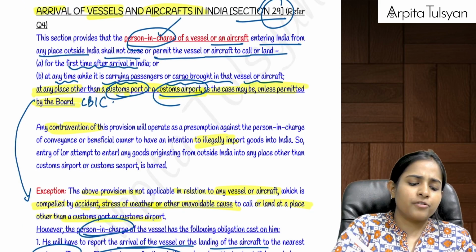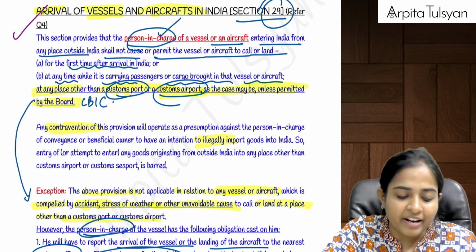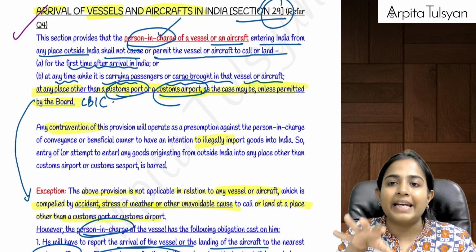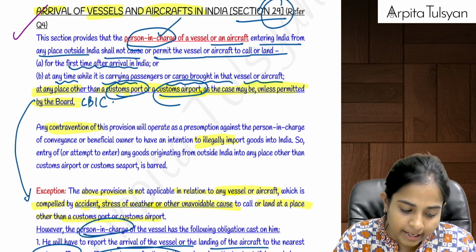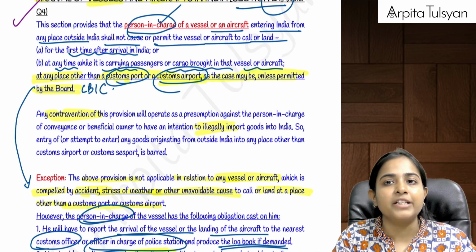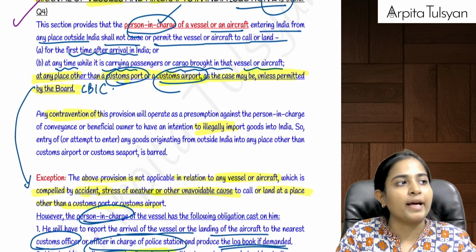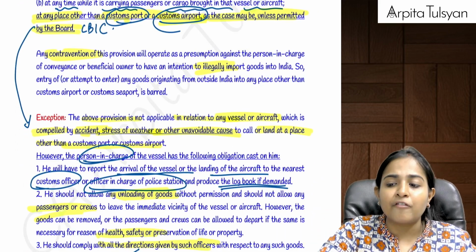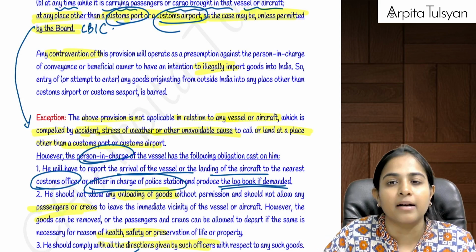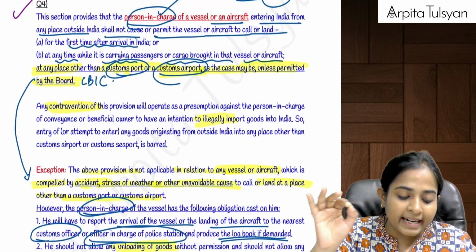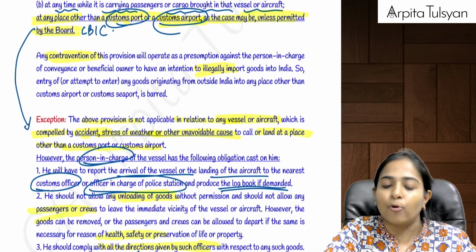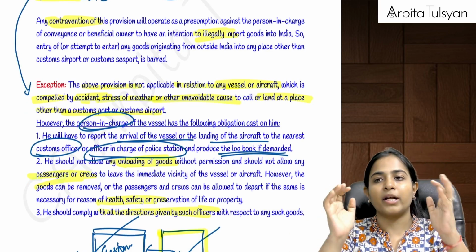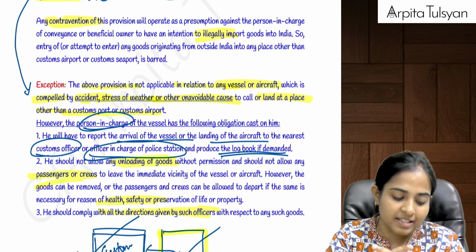Section number 29 says that whenever any vessels or aircrafts come into India, it is the responsibility of the person in charge of that vessel or aircraft to land the aircraft, or to berth, that is park, the vessel only in a designated customs port or airport. Only in the specified customs port or airport can you bring that particular vessel or aircraft.